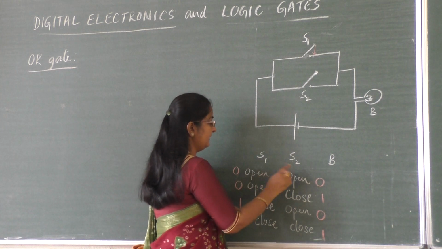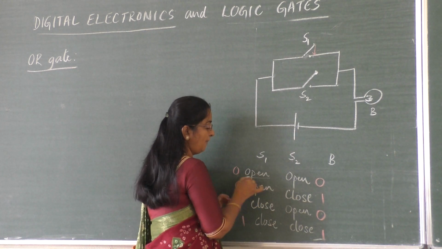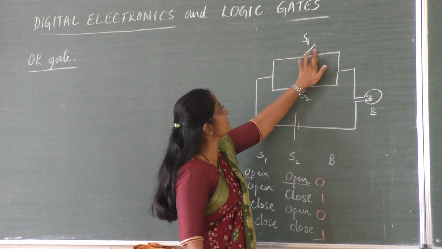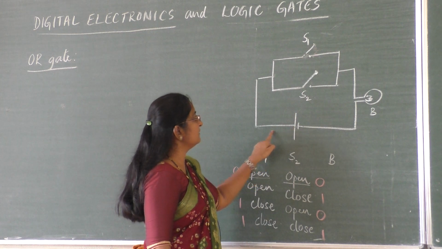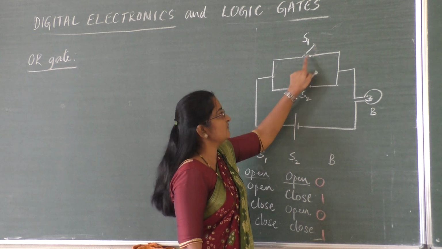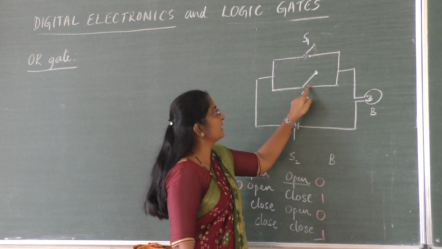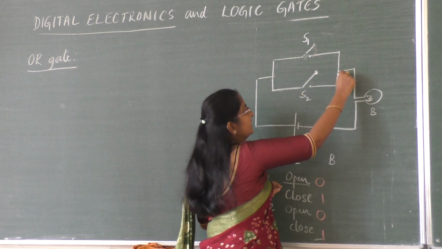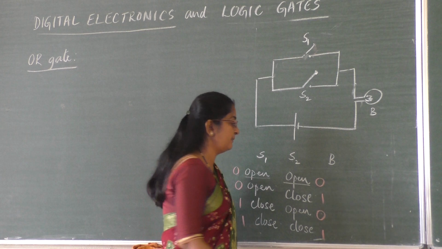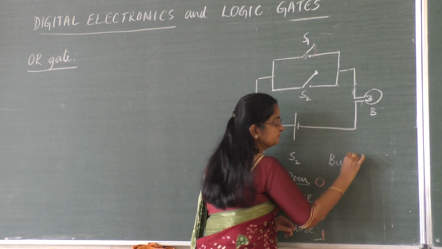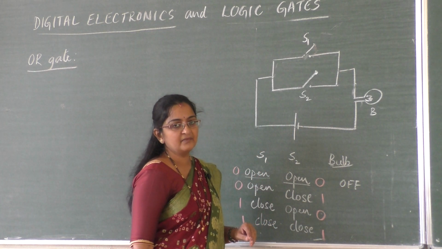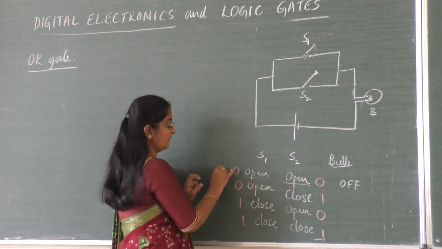Now when both the switches are open, in the circuit the power supply is on. When both the switches are open, current will come like this. Here the switch is open, so current can't go through this wire. Again here it is open, so current can't go through this wire. So current cannot come this side and this bulb will not glow. So the bulb will always remain off. This bulb will remain in off condition.